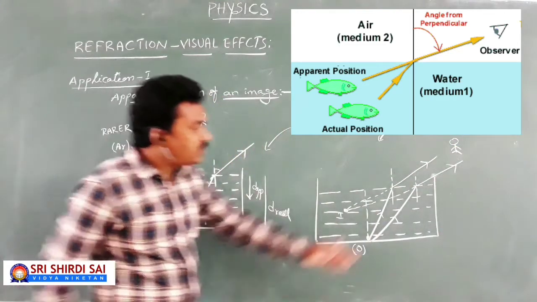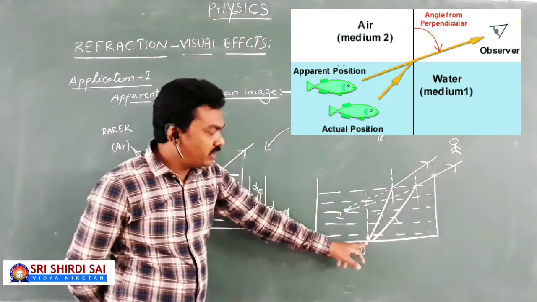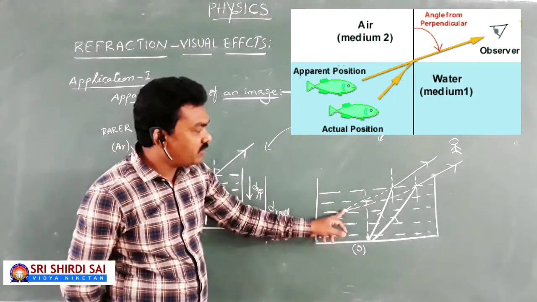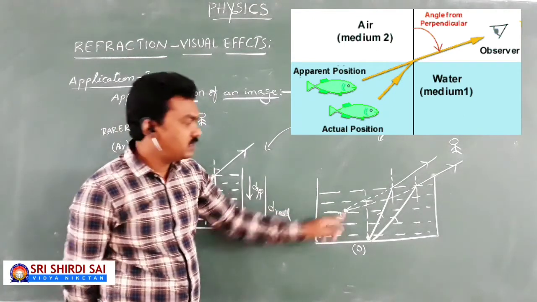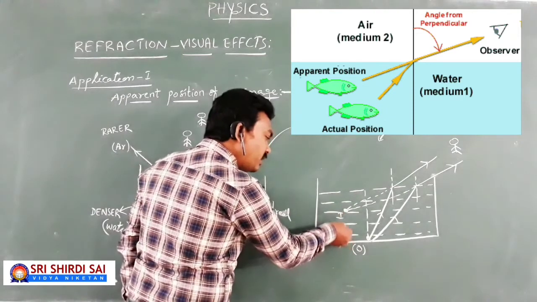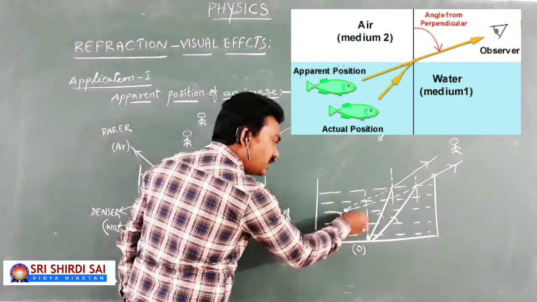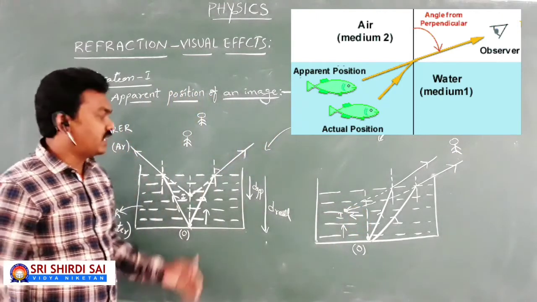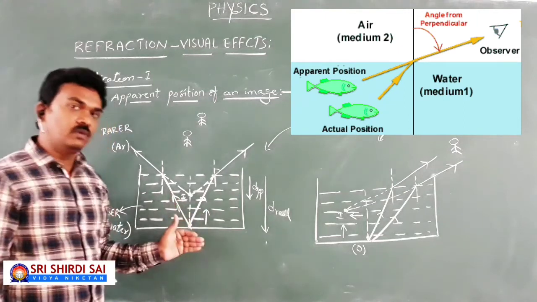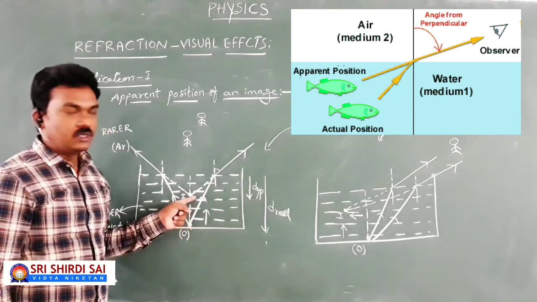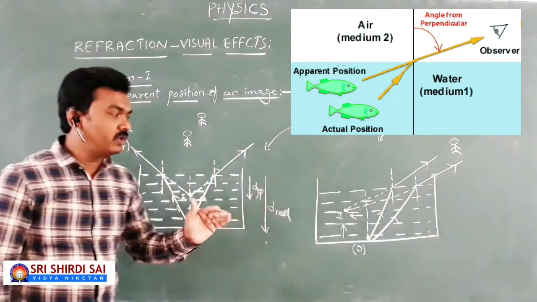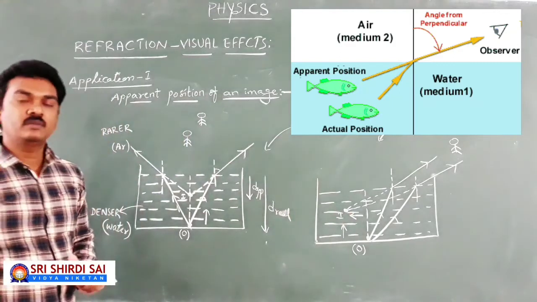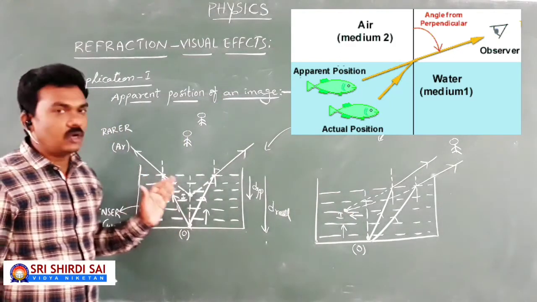Here, the observer stands aside and is going to look at the object that is present inside the water. Then here is the virtual image position of the object. Means apart from normal shift, there is lateral shift that occurs. This is what you need to understand. So when the observer has gone for a normal view, he can find only a normal shift. But when the observer has gone for a side view, in addition to the normal shift, there will be even lateral shift. This is all theoretical concept.